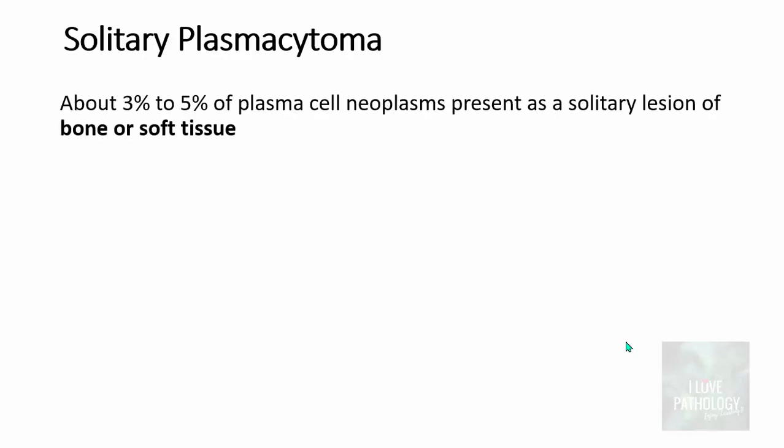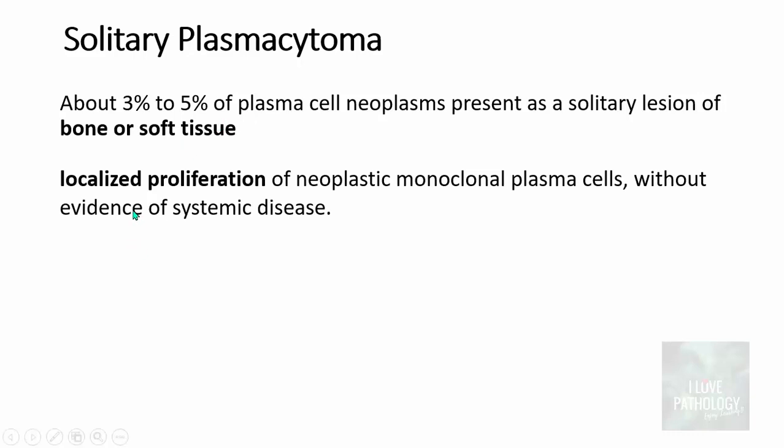Now, moving on to another entity called solitary plasmacytoma. Around 3 to 5% of plasma cell neoplasms present as a solitary lesion, and this solitary lesion can be in the bone or soft tissue. So solitary plasmacytoma is a localized proliferation of neoplastic monoclonal plasma cells without evidence of systemic disease.